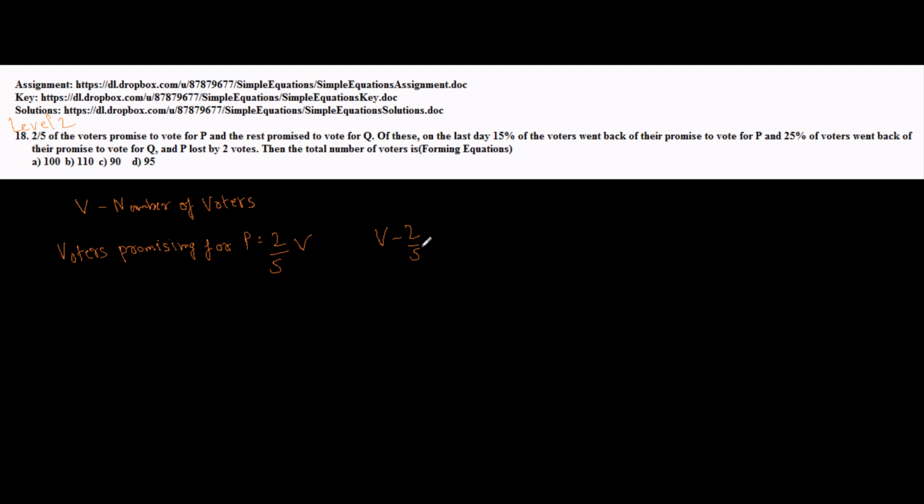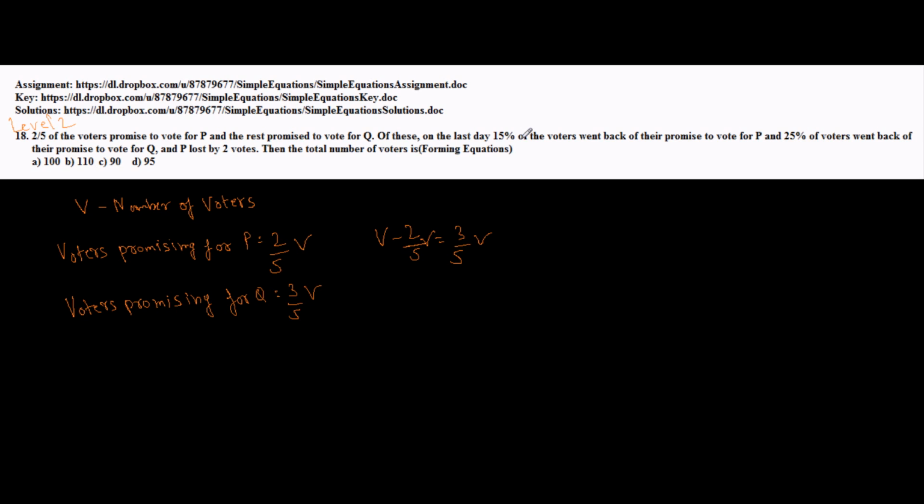That is the leftover voters. That is V minus 2 by 5V, which will be equal to 3 by 5V. So that means voters promising for Q is equal to 3 by 5V.